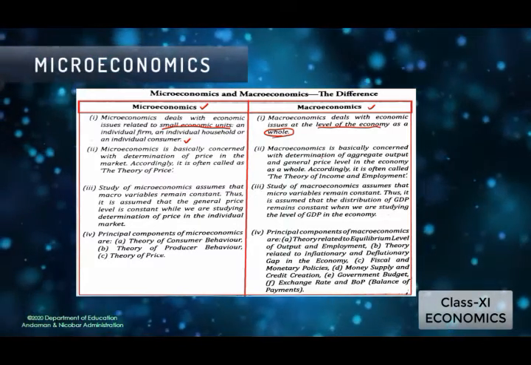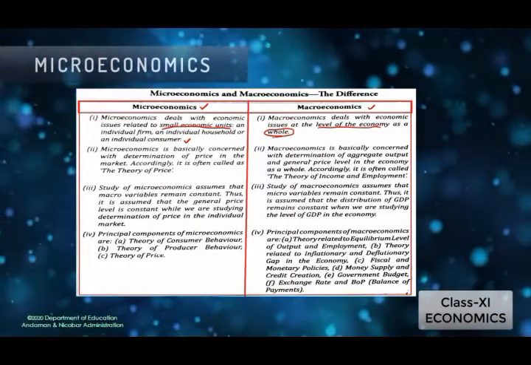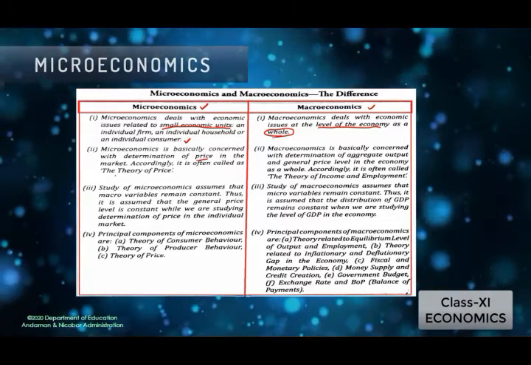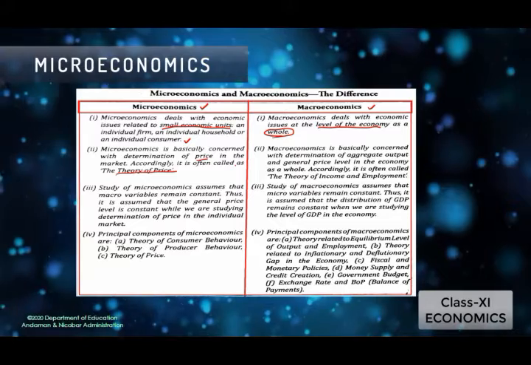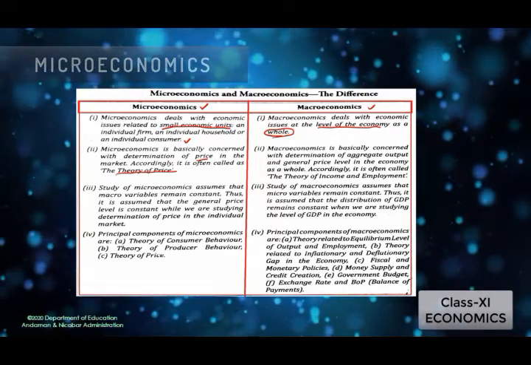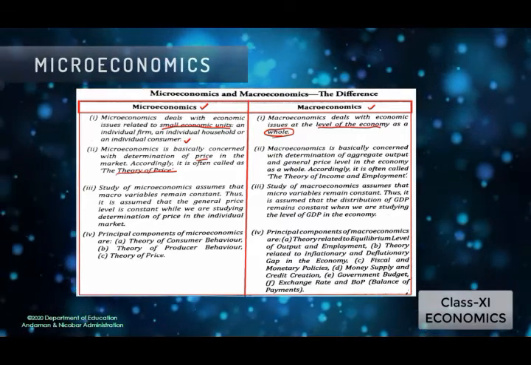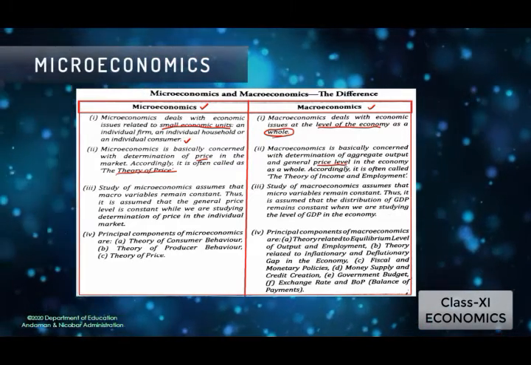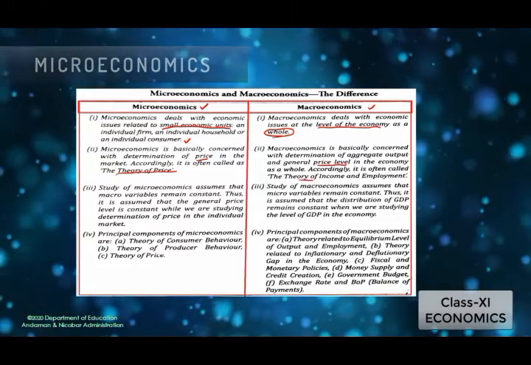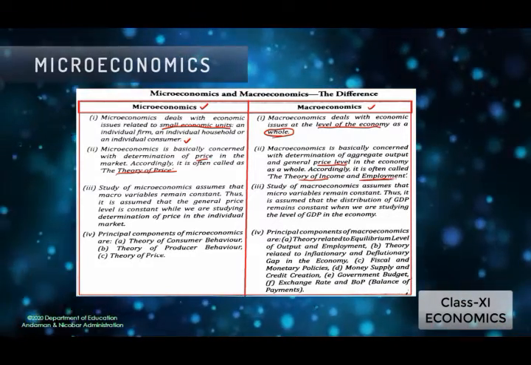Look at the second point. Microeconomics is basically concerned with the determination of price in the market. Accordingly, it is often called what? The theory of price. While macroeconomics is basically concerned with the determination of aggregate output and general price level in the economy as a whole. Accordingly, it is often called the theory of income and employment.